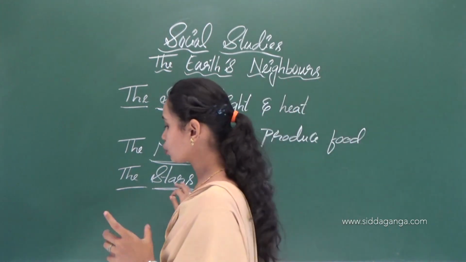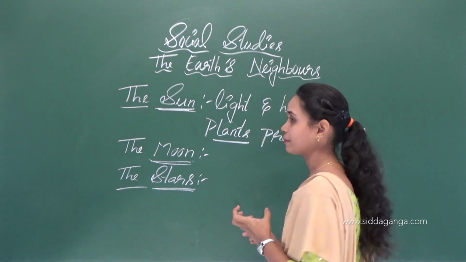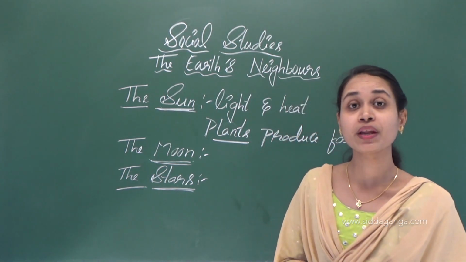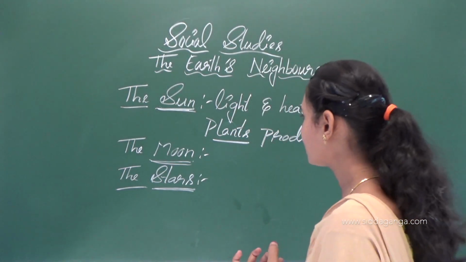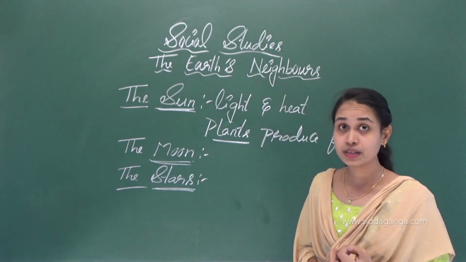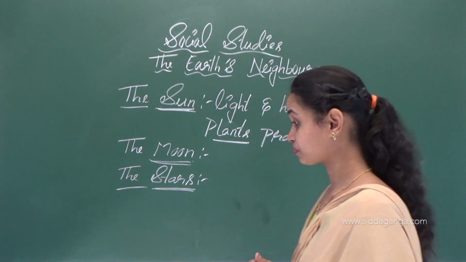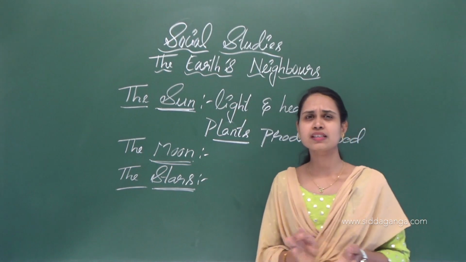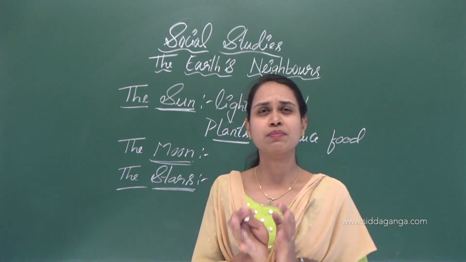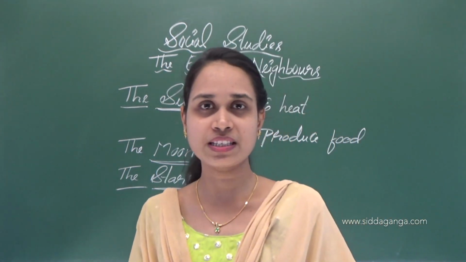Groups of stars form a pattern. That looks like figures of animals, people or things. If you look at the sky, some stars make a pattern, isn't it?